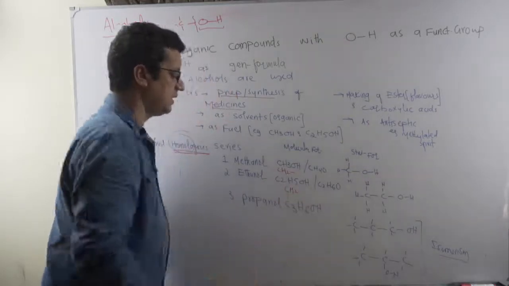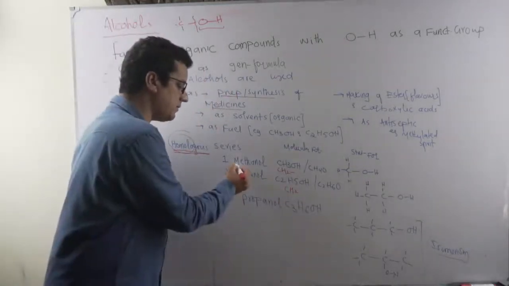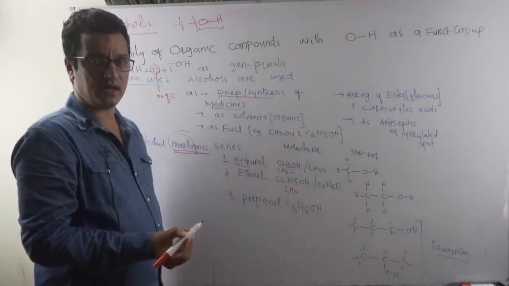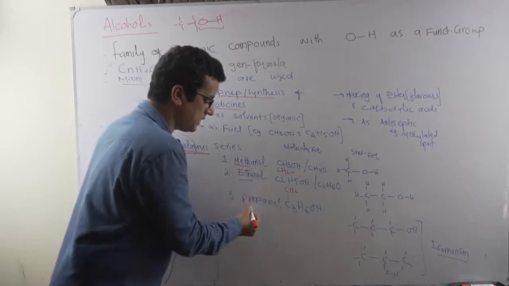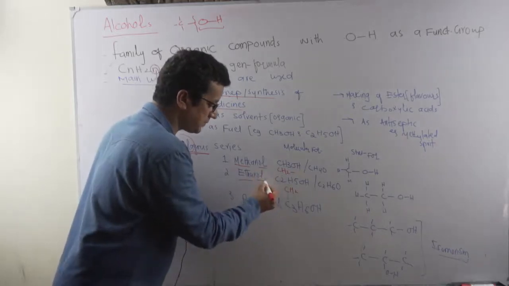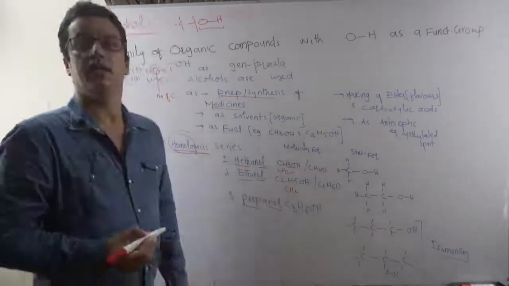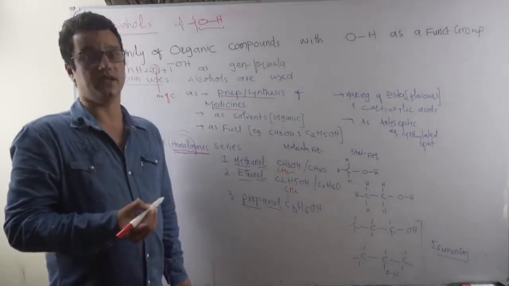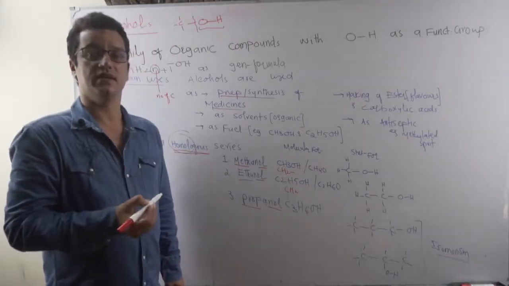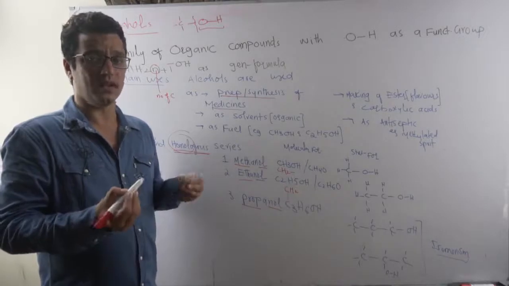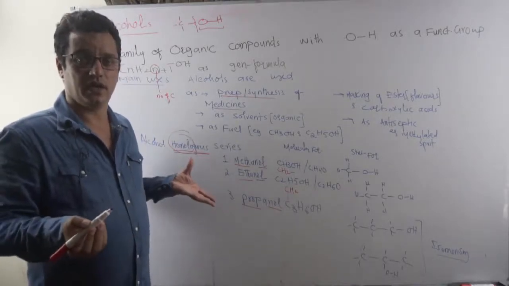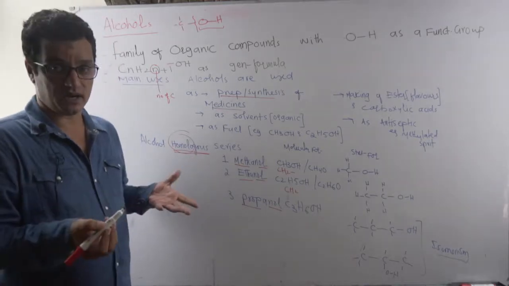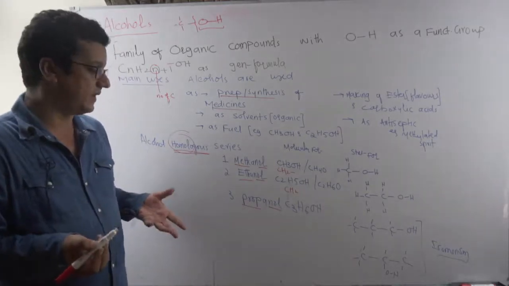Look at the first one, one carbon atom, methanol, ethanol, propanol, because they all contain the hydroxyl as a functional group. That is the indication of hydroxyl's presence. Like cholesterol is a kind of what? Alcohol. It has an OH group, cholesterol. So good or bad cholesterol, it is alcohol basically, the family.